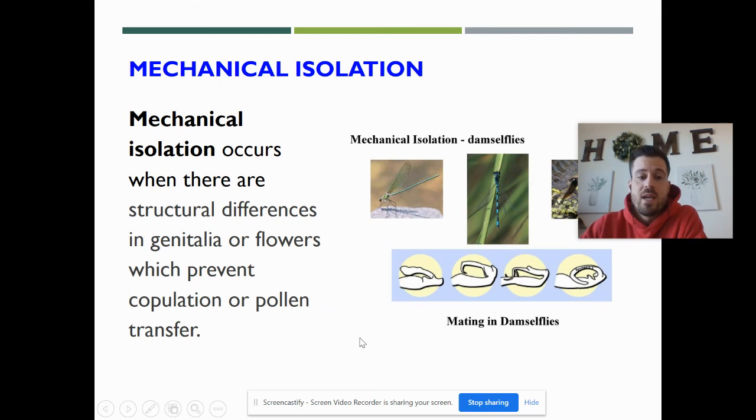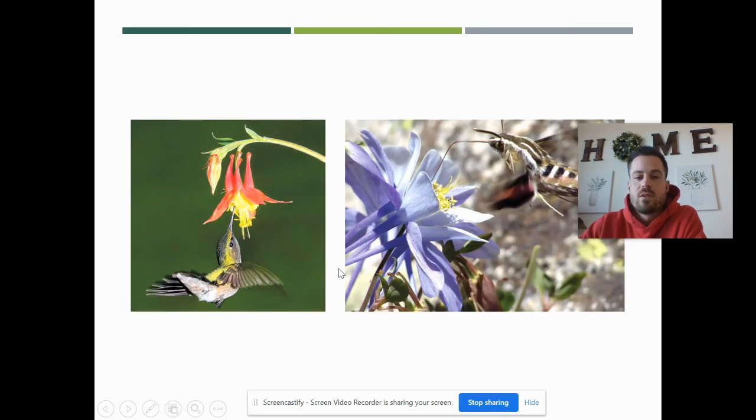Mechanical isolation has to do with structural differences in genitalia. Okay, so the male and female parts of the organism don't fit together. This is common in insects, and it's also common in flowers. So here's an example with flowers. The flower has different structural openings, so different pollinators can reach inside, such as the hummingbird here, the moth.